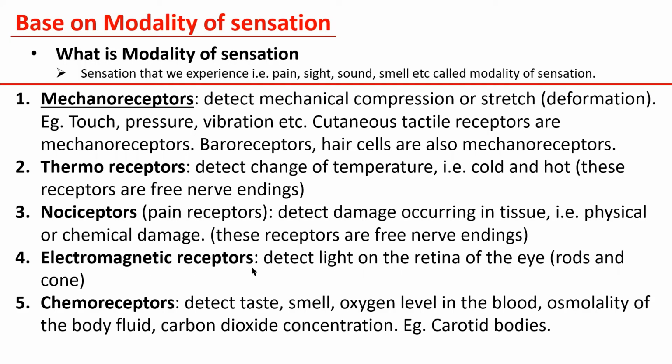Electromagnetic receptors detect light on the retina of the eye, for example rods and cones, which will detect the electromagnetic wave. Chemoreceptors detect taste, smell, oxygen level in the blood, osmolality of body fluid, and carbon dioxide concentration. We have discussed before the carotid bodies that detect the partial pressure of oxygen.